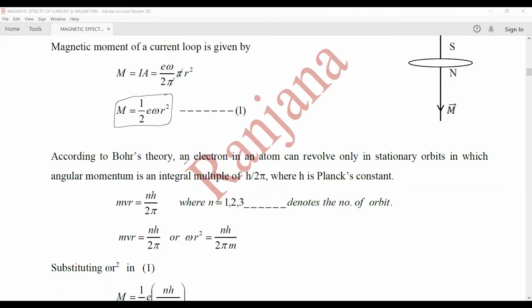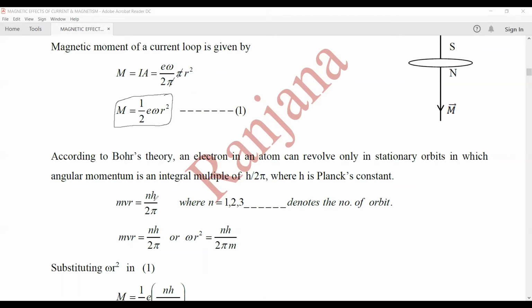Now, according to Bohr's theory, an electron in an atom can revolve only in the stationary orbits if its angular momentum is an integral multiple of h by 2 pi, where h is the Planck's constant. So any electron which is revolving in a stationary orbit, its angular momentum should be equal to an integer multiplied by h by 2 pi, and angular momentum is m v r equals n h upon 2 pi, where n is the integer and it denotes the number of the orbit.